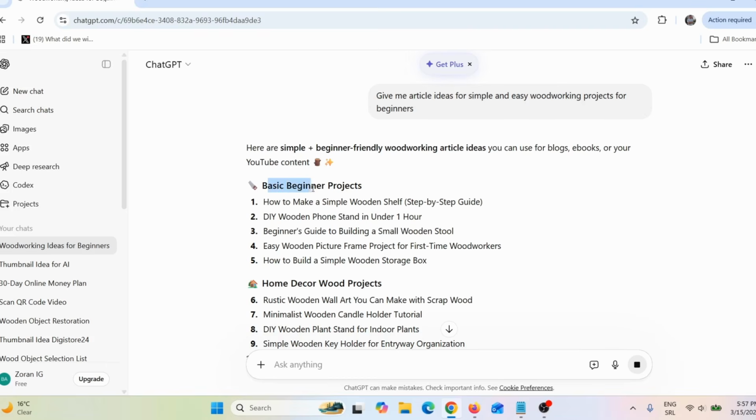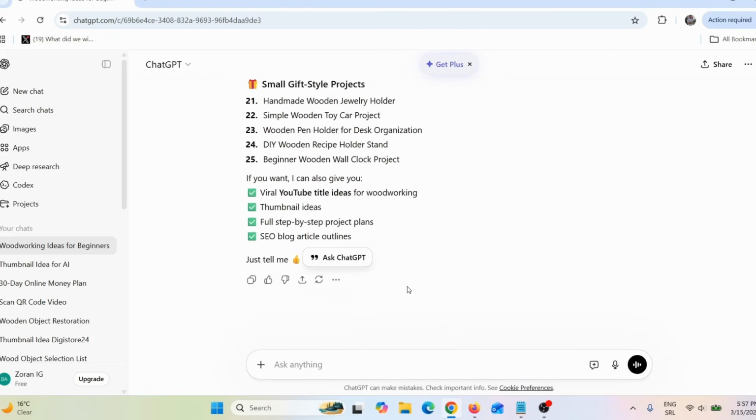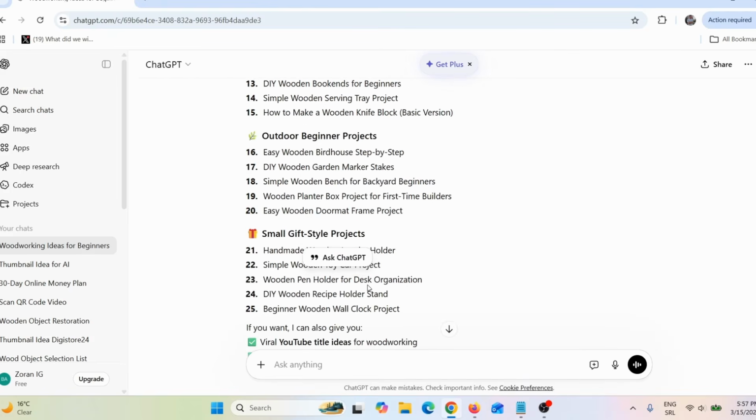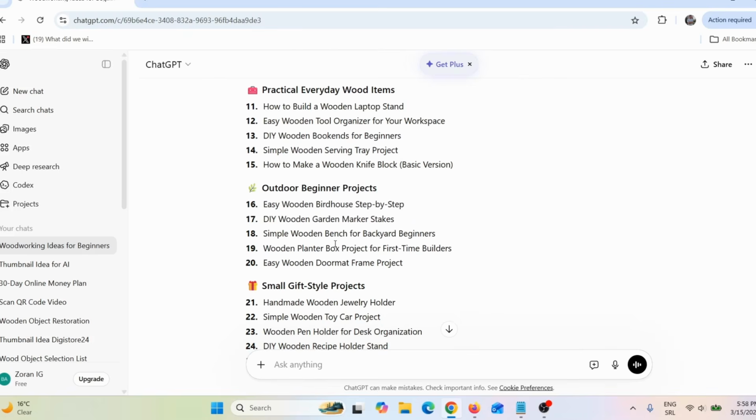Okay, here you can see basic beginner projects, home decor, wood projects, practical everyday wood items, and so on and so on. And now I need to choose one of these 25 ideas. So let me just choose one of these. So let's say, for example, I wish to write an article about this topic here. Here you can see easy wood birdhouse step by step. So now I need to give it a new prompt.